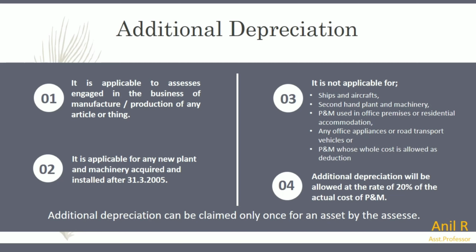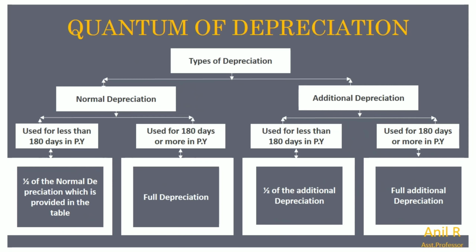Clear? So if you want to apply additional depreciation, don't forget it is applicable only on new plant and machinery that must be used in a business for manufacture or production, and we need to levy 20% rate of depreciation as an addition. Clear? Next,